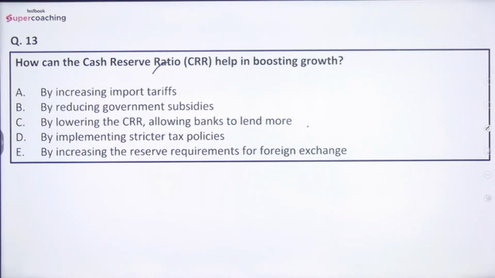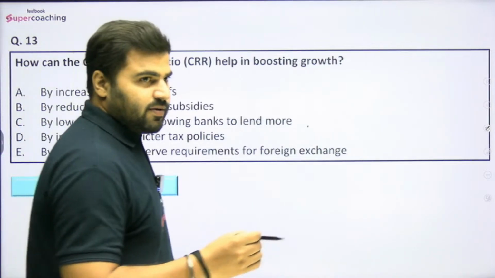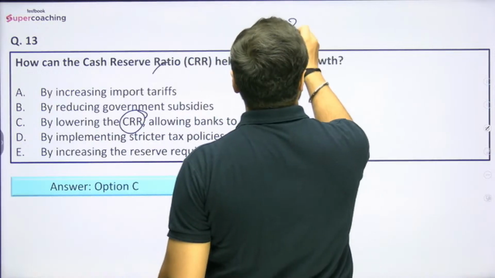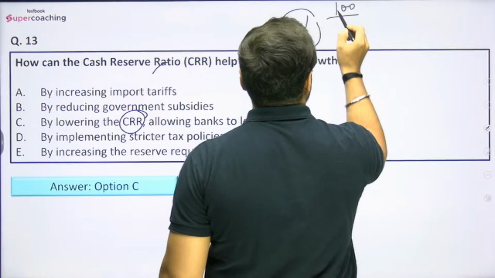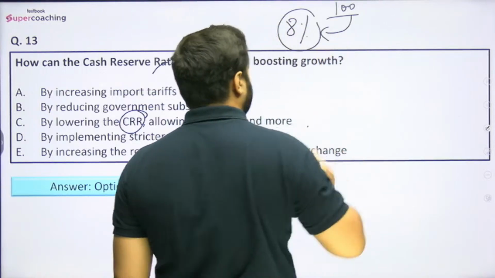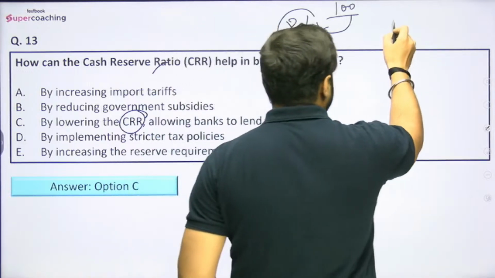So right answer would be option number C, that is by lowering the CRR. Lowering CRR means, for example, I'm just taking an example, suppose CRR is 8%, which means if banks have deposit of rupees 100, out of 100 they have to deposit rupees 8 with the Reserve Bank of India, right? Which means they are having only 92 rupees to lend.